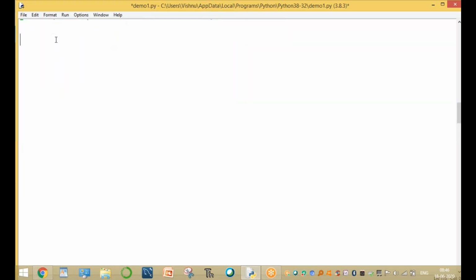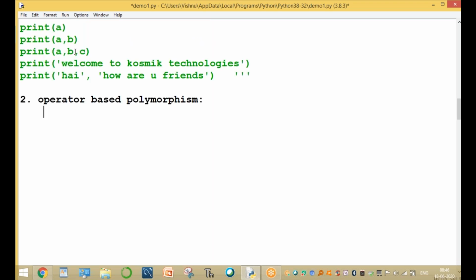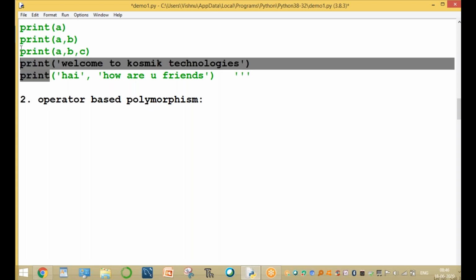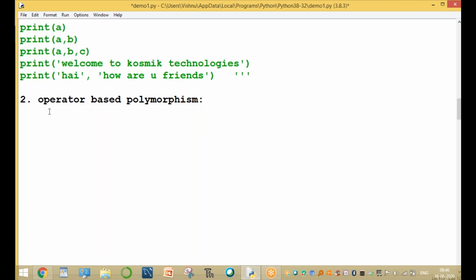Next is operator based polymorphism. What does operator based mean? Here, print is a function, and these are function names. Now operators, you know already, there are different types of operators available in Python, with different behaviors. The same operator can be used for multiple purposes. It is nothing but operator overloading, or operator based polymorphism.